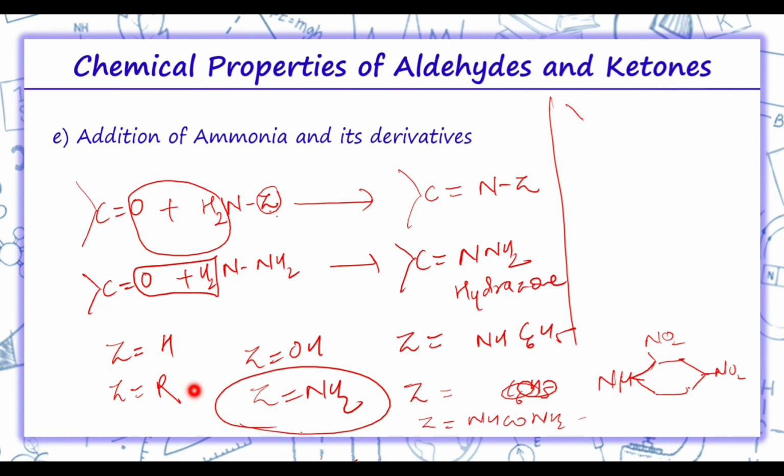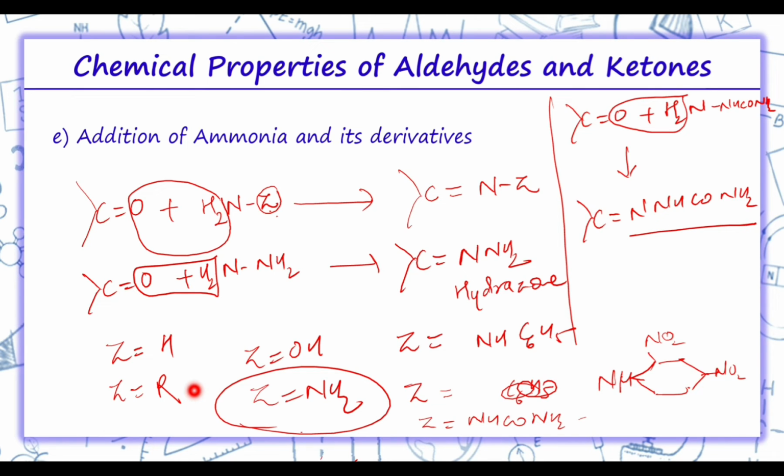Similarly, one more reaction we are performing. In place of Z, if I take semicarbazide, that is NHCONH2, again water removal will take place and the product formed will be C double bond N, NHCONH2, which is semicarbazone. So this is how the addition reaction of ammonia and its derivatives takes place.